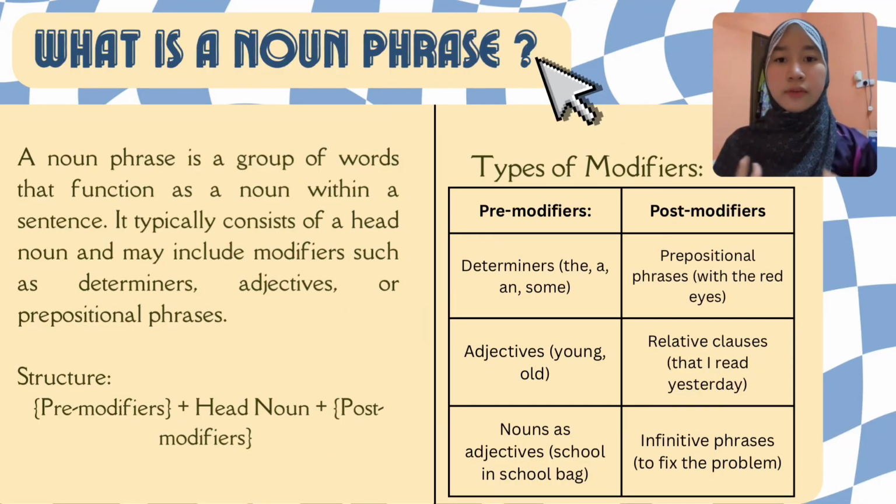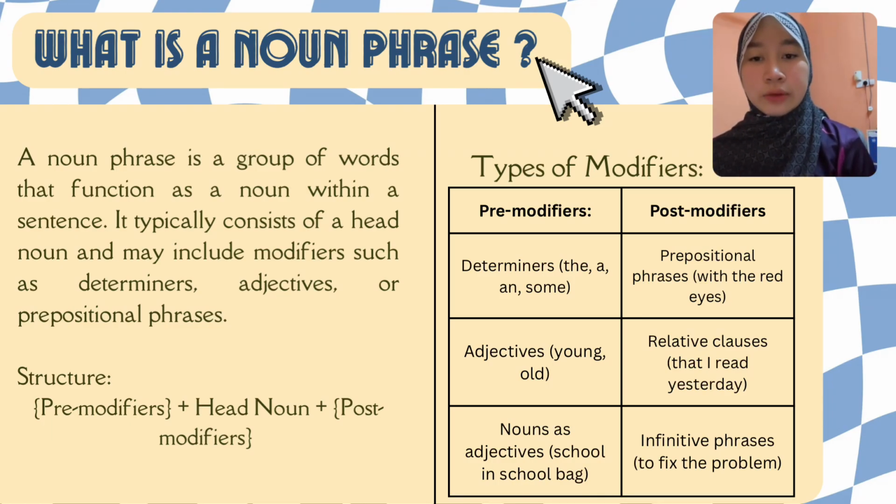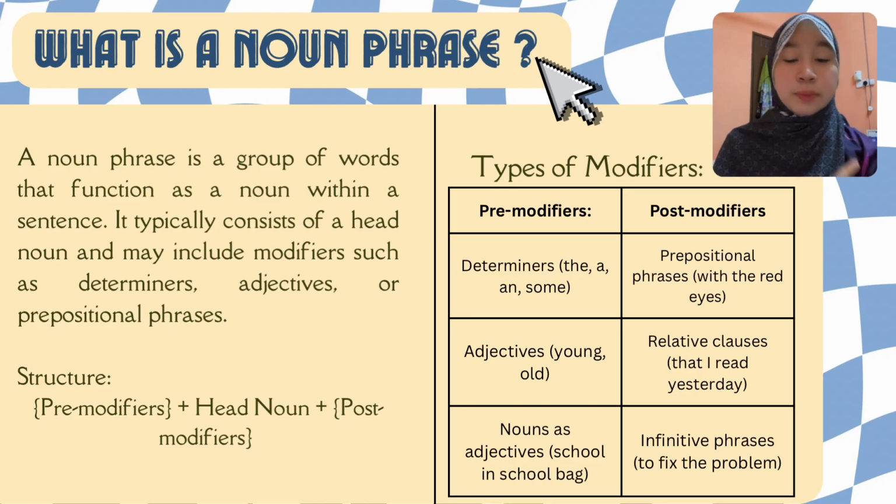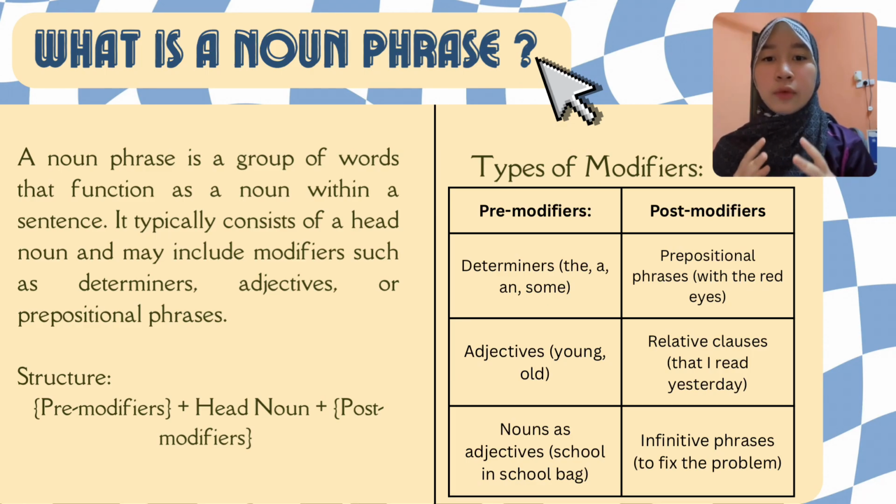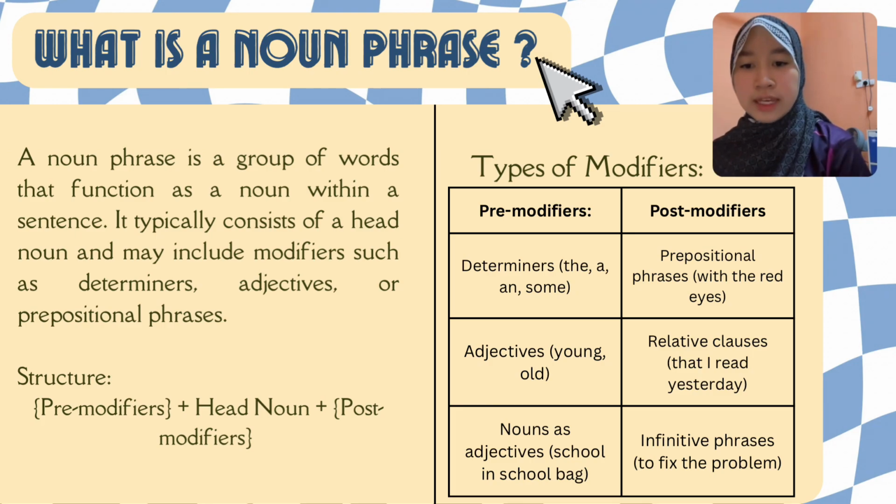So, what is a noun phrase? A noun phrase is a group of words that function as a noun within a sentence. It typically consists of a head noun and may include modifiers such as determiners, adjectives, or prepositional phrases. The structure here is that we start with pre-modifiers, and then we proceed with the head noun, the word that we will be focusing on, and then proceed with post-modifiers.